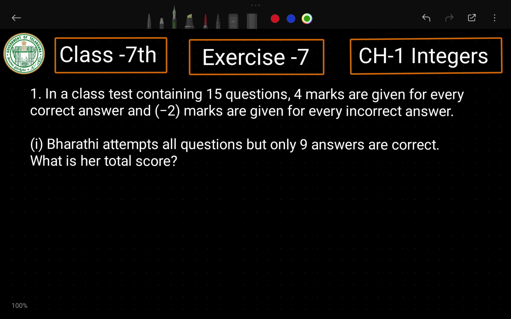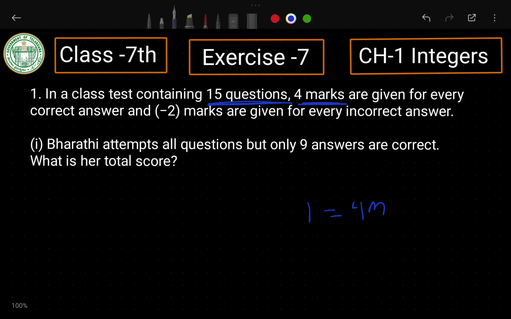The first question is telling that there is a class test held in a school, like in our school also. So here also the class test is going on. The teacher gives 15 questions to the students, and he said that if you answer one question correctly, I will give 4 marks to you.